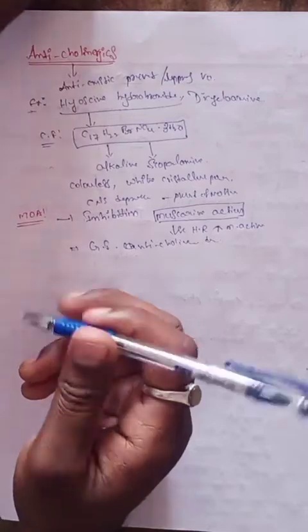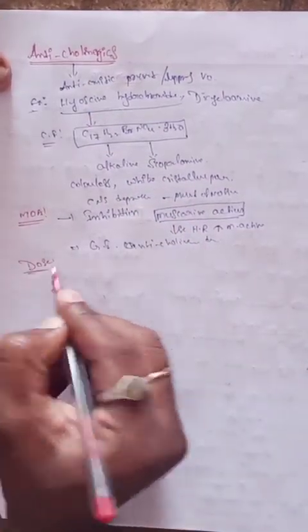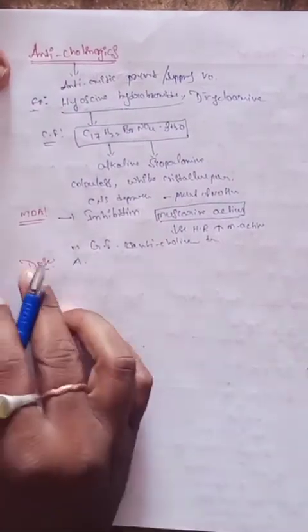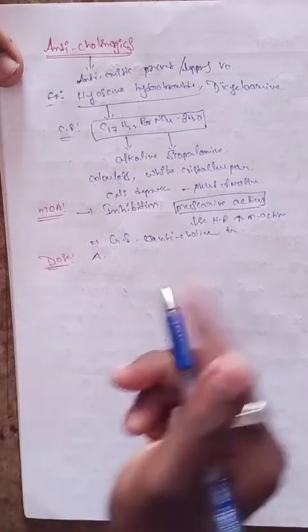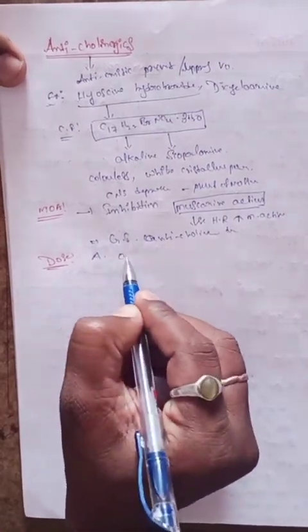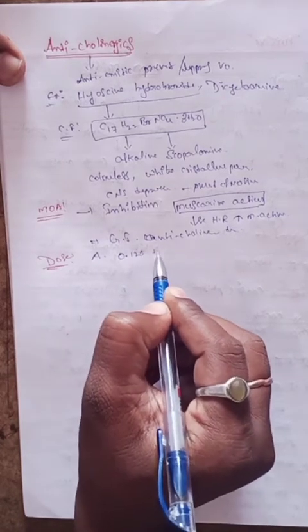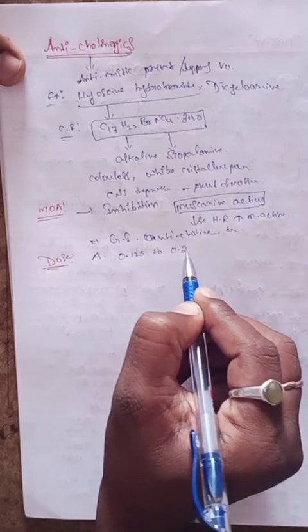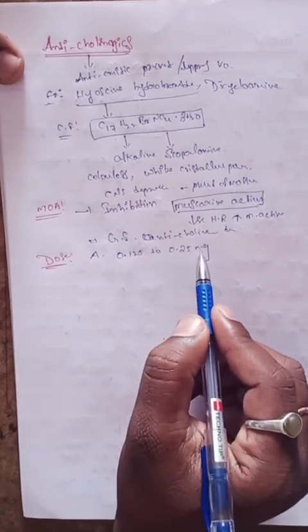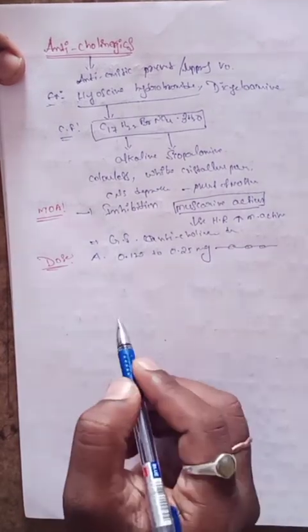What is the dose of the drug? The adult oral dose is 0.125 to 0.25 mg, administered three times a day, every 8 hours.